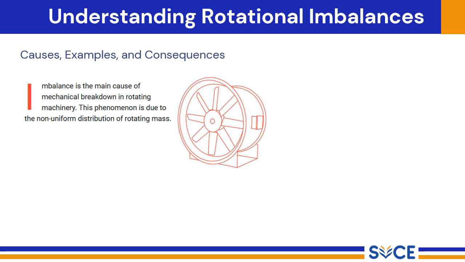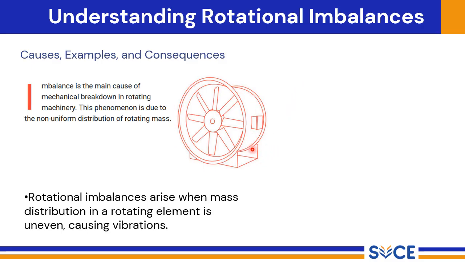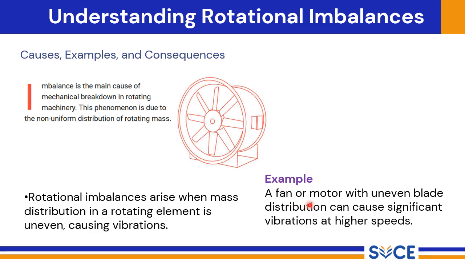Imbalance is the main cause of mechanical breakdown in rotating machinery. This phenomenon is due to the non-uniform distribution of rotational masses. Rotational imbalance arises when mass distribution in a rotating machine is uneven, causing vibrations. A fan or motor with an uneven blade can cause significant vibrations at higher speeds.